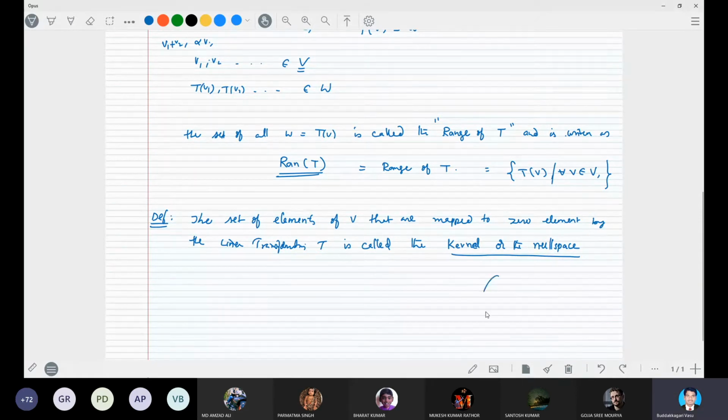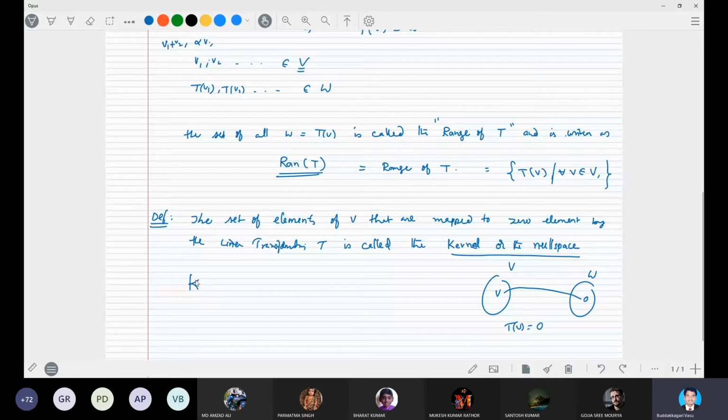That means here V is there, here W is there. The set of elements V1, V2, V3, and so on, which are mapped to zero. That zero is an element in W because of the vector additive property. So the set of all elements of V such that T of V is equal to 0 is called the kernel.